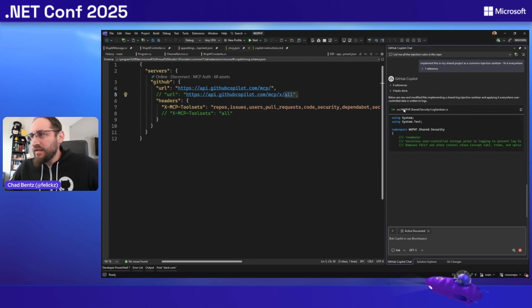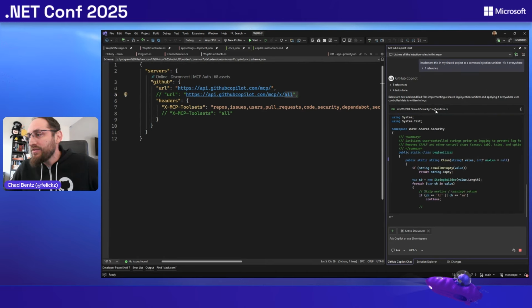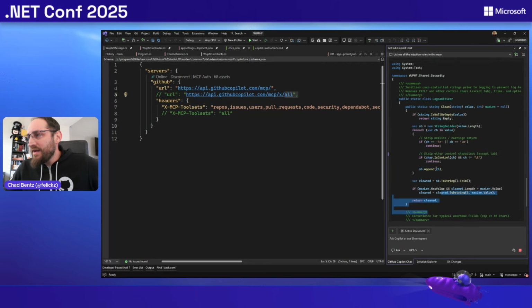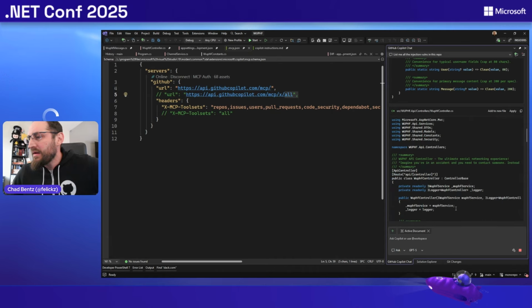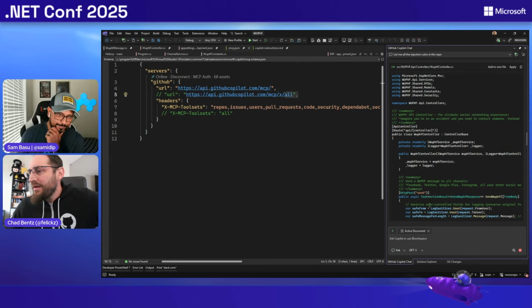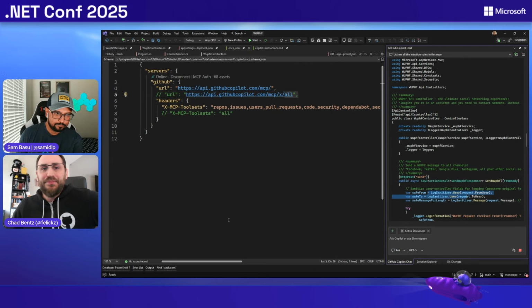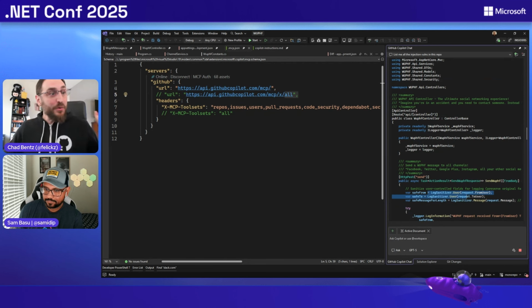And you can see it's found my shared library, my NuGet package, and it's implemented a class called log sanitizer, a method called clean that's doing that return new line injection, preventing tabs. You might want to prevent whatever; if you're logging as JSON as your logger, maybe you don't allow JSON. And then it's going out to every file and sanitizing that input. So that's what I wanted to show you.